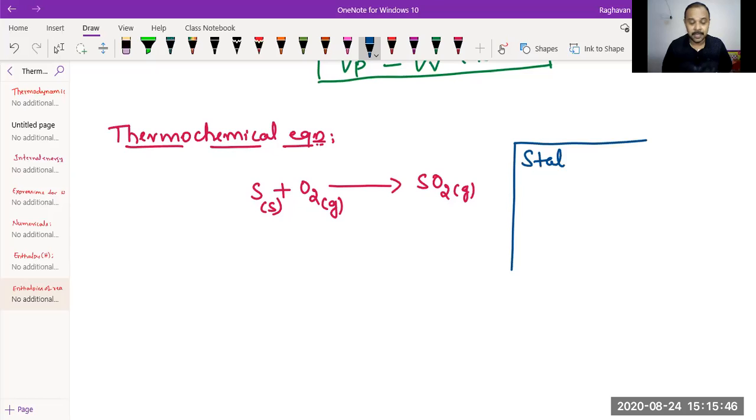See, we have defined the state of a system: it is the condition of the system expressed by giving definite values for state variables such as temperature, volume, pressure, composition. Then what is the standard state? I'll write it down. What is the standard state of a system?